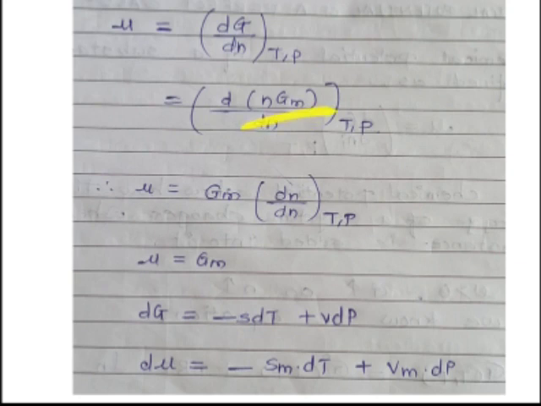So we can write directly G is equal to n into Gm. M is the suffix, and the molar Gibbs free energy obviously includes the number of moles. So Gm represents the molar Gibbs free energy and small n represents the number of moles.